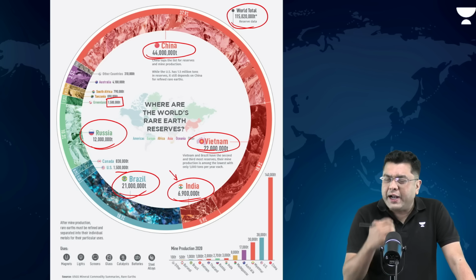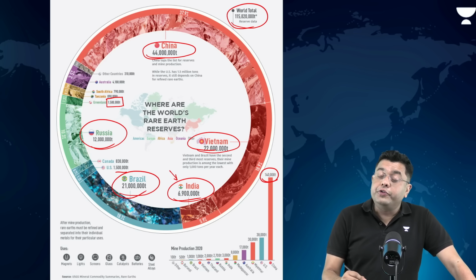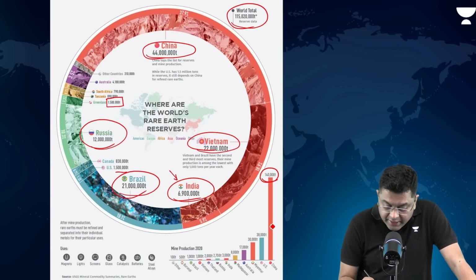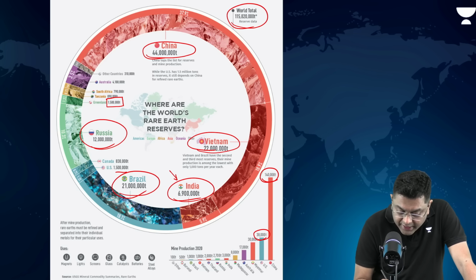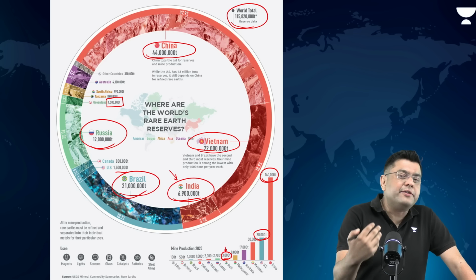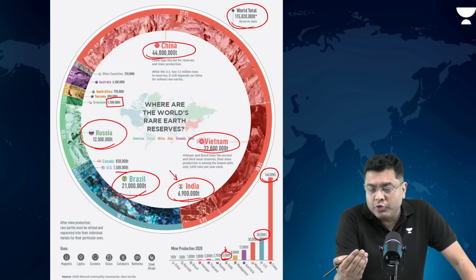But if you take a look at the overall production, look at it. China is producing 140,000 tons of rare earth elements. Next comes the US, 38,000 tons. India is at around 3,000 tons, which is much lesser. So the government has also been aware of it, and the government wants to extract more rare earth elements.